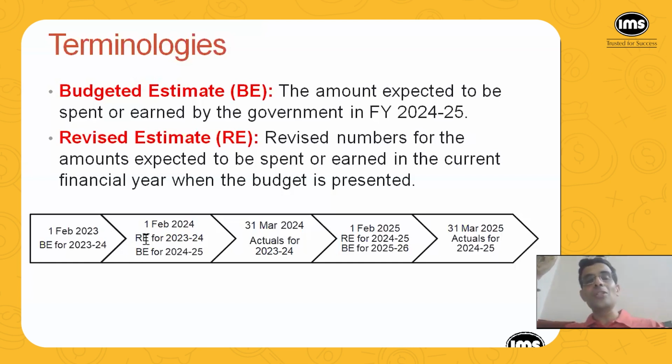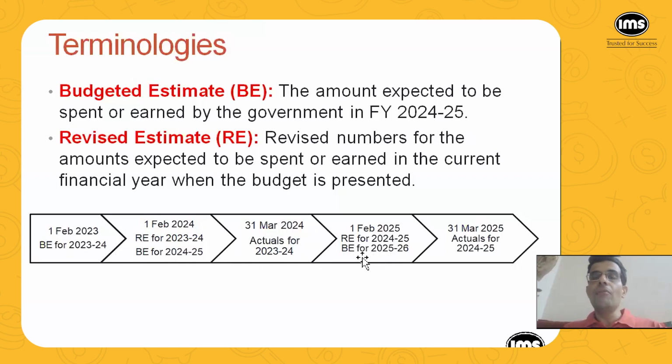Because when the numbers were presented in February 23, they were just raw estimates. Now, after 10 months of the financial year have passed, the government has a better idea about what the numbers will be for the current financial year. So these are called revised estimates. I'm going to display all those numbers in just a moment from now. And then the actual numbers for the financial year are always known on the last day of the year, that is 31st of March 24.